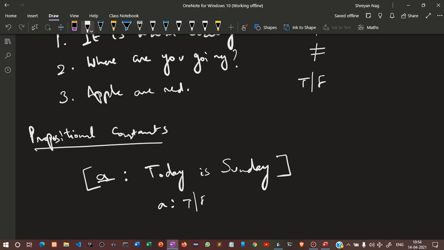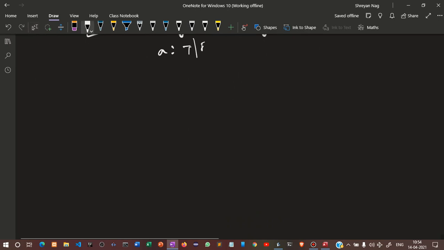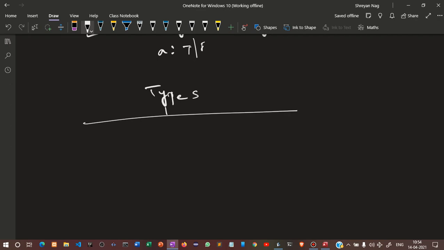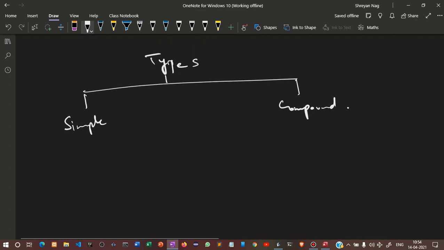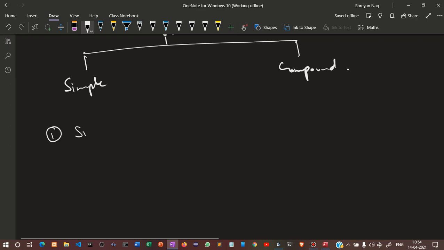Okay. Now we will go into the types of proposition. There are basically two types of proposition: simple proposition and compound proposition. Simple and compound. So how do we differentiate them? For simple propositions, for example: it is raining today, tiger is our national animal, milk is liquid, New Delhi is the capital of India. These are simple sentences which can be expressed in a single one-liner, so they are called simple propositions.